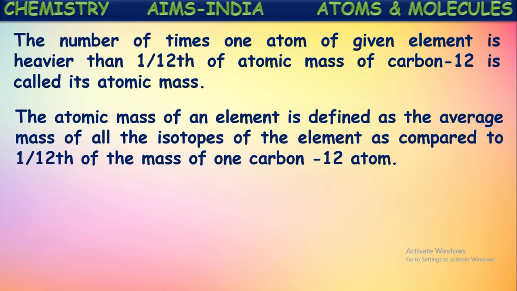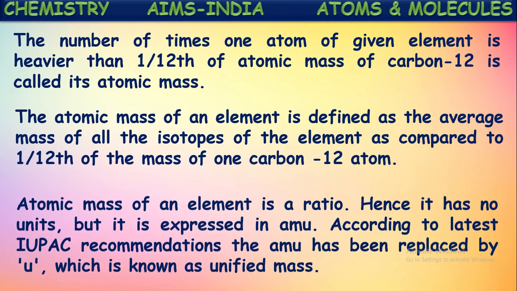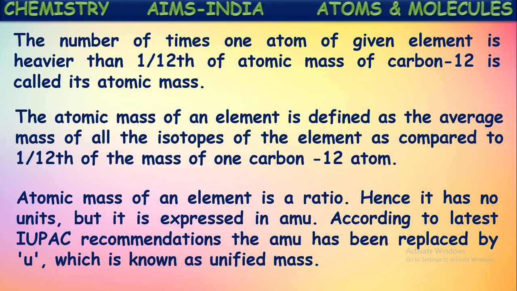It is just a number. The number of times it is heavier is called atomic mass. So the atomic mass of an element is a ratio. As we said, it is just a comparison, just a ratio. Hence, it has no units. Atomic mass has no units, but it is expressed in AMU. According to the latest IUPAC recommendations, the AMU has been replaced by U, which is known as unified mass.